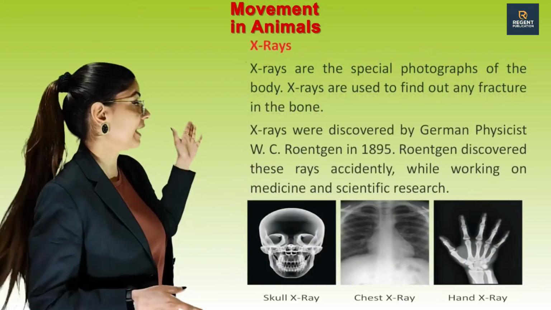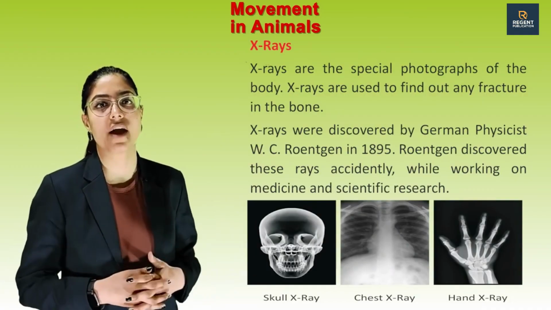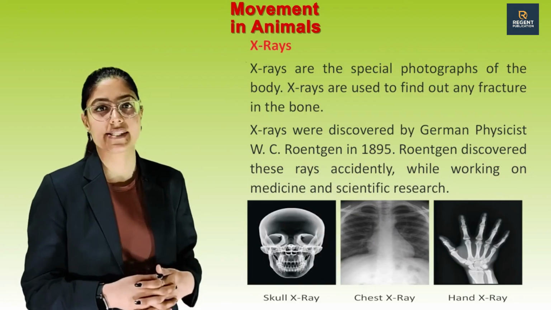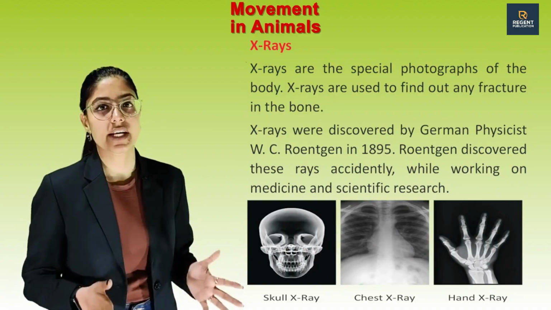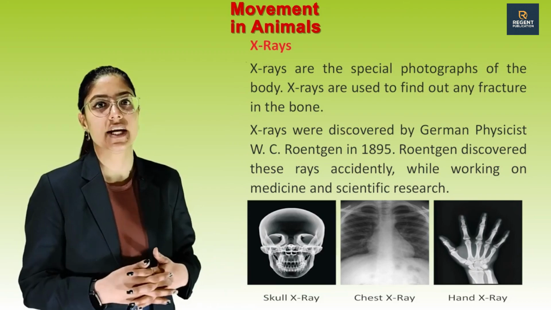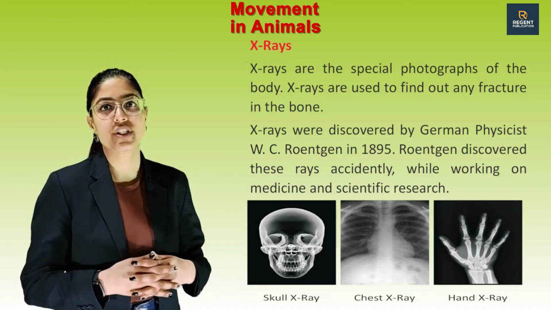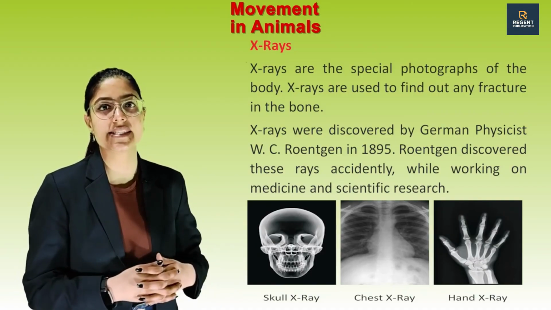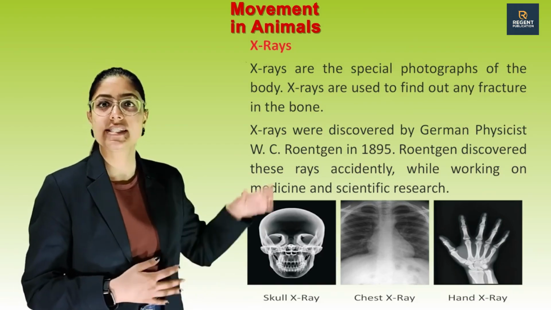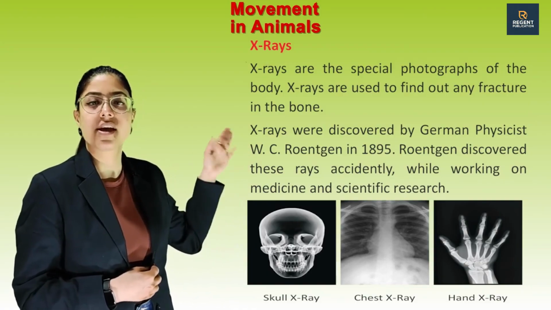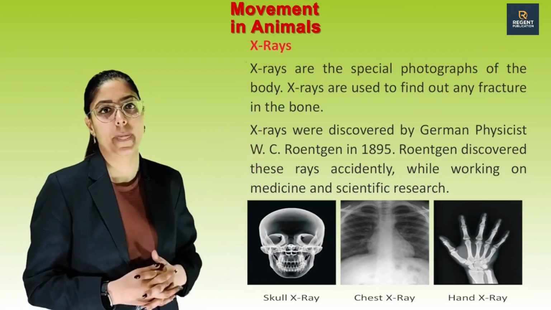X-ray. Next topic is X-ray. X-rays are special photographs of the body. X-rays are used to find out any fracture in the bone. X-rays were discovered by German physicist W.C. Roentgen in 1895. Roentgen discovered these rays accidentally while working on scientific research. See, this is a picture of X-rays: skull X-ray, chest X-ray and hand X-ray.